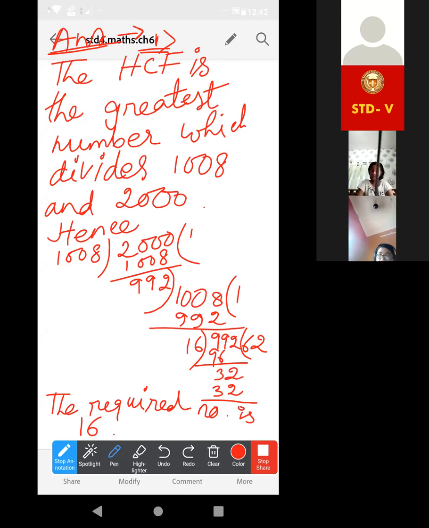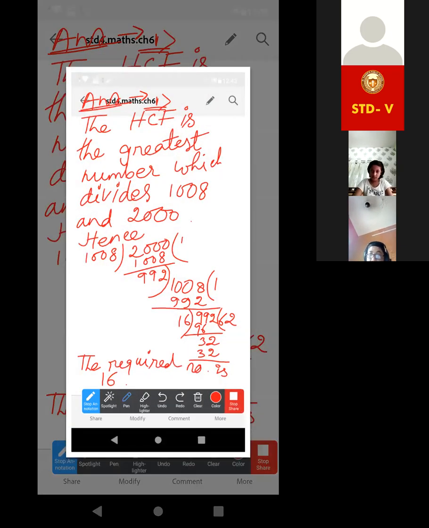But here it is given in the question, find the greatest number. Then definitely you have to write the answer: hence the greatest number is this, or hence the required number is this. In that statement form, you have to write the answer. Directly it is not asked to find the HCF of this and this. So what is asked in the question, you have to write that statement only. Understood? Yes, ma'am. I have taken the screenshot.